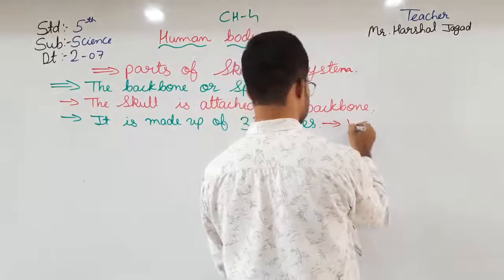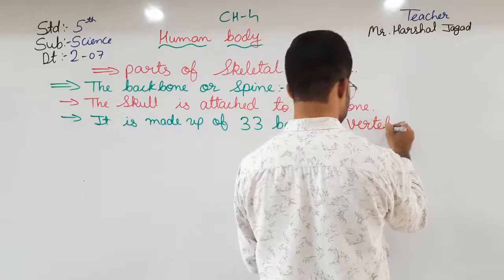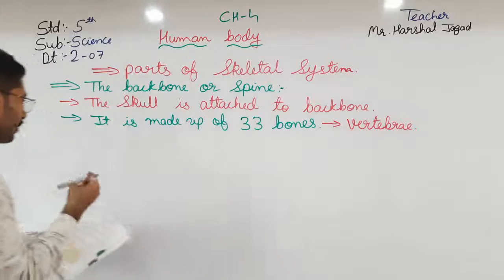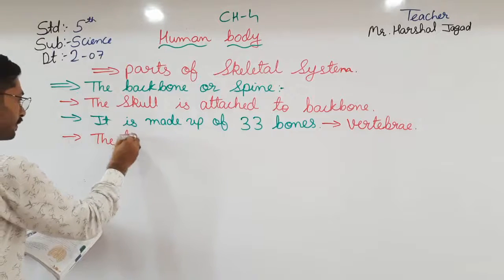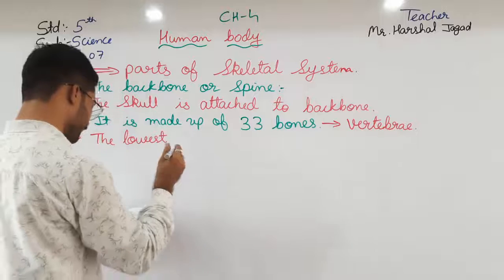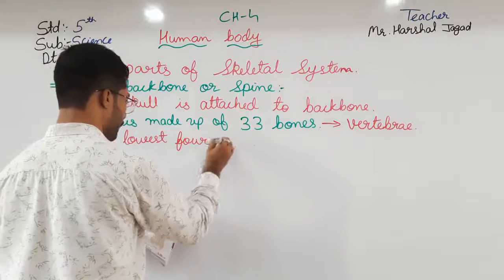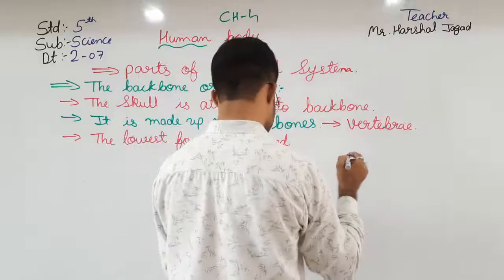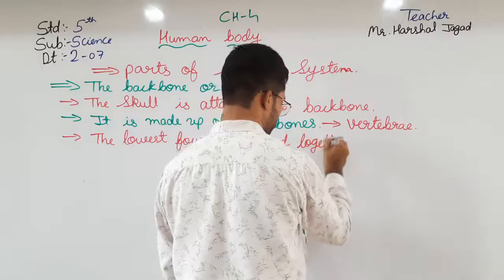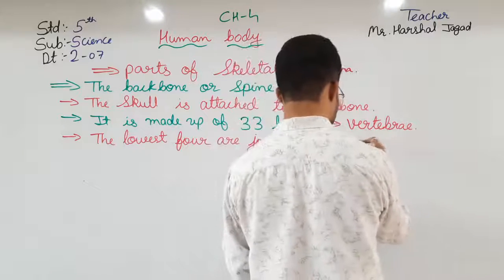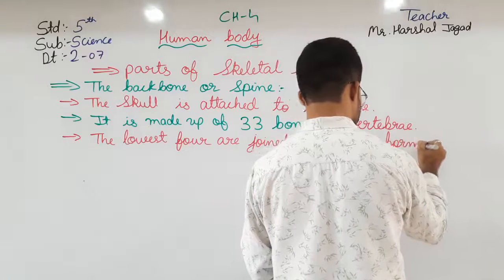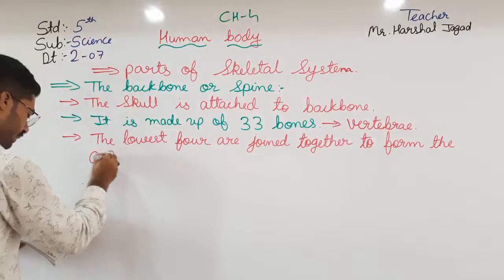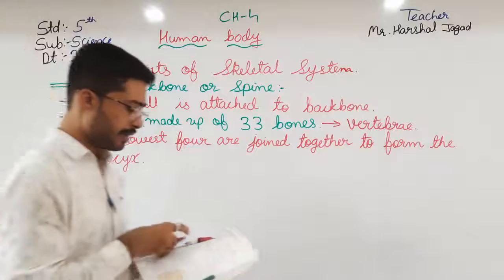They are known as vertebrae. And the lowest four are joined together to form the coccyx.